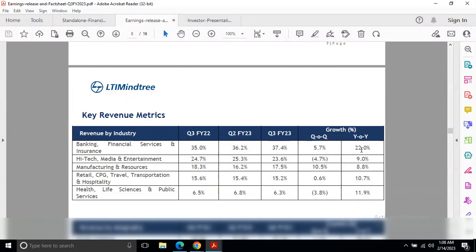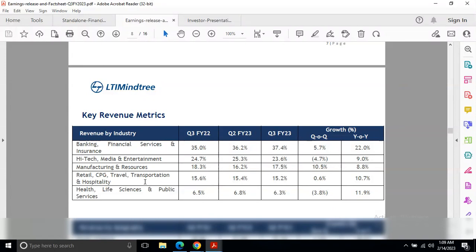Quarter on quarter it's 5.7%, and year on year a 20.2% increment. In high tech, media and entertainment, earlier it was 24.7%, now it's 23.6%. So the share has declined in this industry.